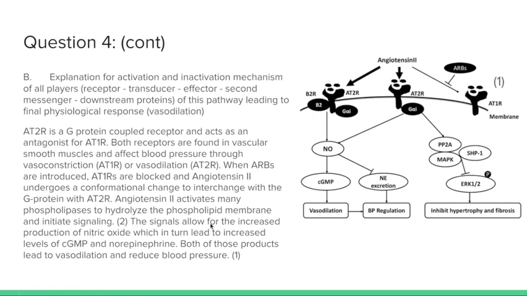The signals allow for the increased production of nitric oxide, which is right here, NO, which in turn leads to increased levels of cGMP and norepinephrine. So these are these two products. Both of those products lead to vasodilation and reduced blood pressure.